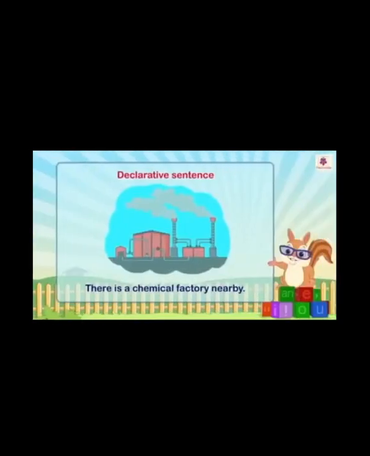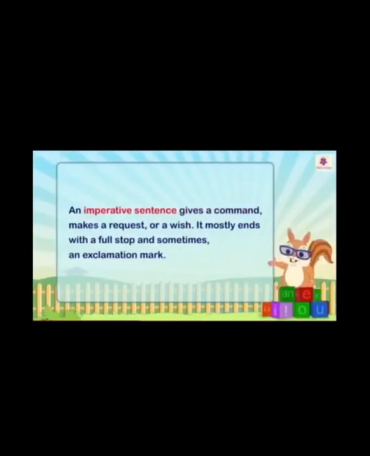Let's see an example of a declarative sentence. There is a chemical factory nearby. So it is giving you some information that there is a chemical factory. It starts with a capital letter and ends with a full stop. So the sentence which gives you information is known as a declarative sentence. Very good.